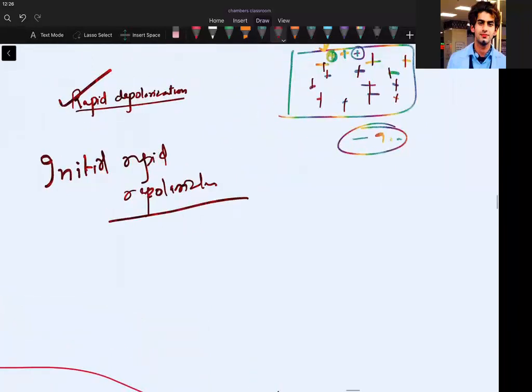Now you will tell me after zero phase, dash phase starts. After rapid depolarization, initial, beautiful answer. One will start. Very nice answer.